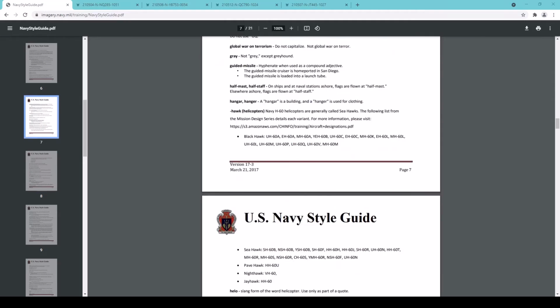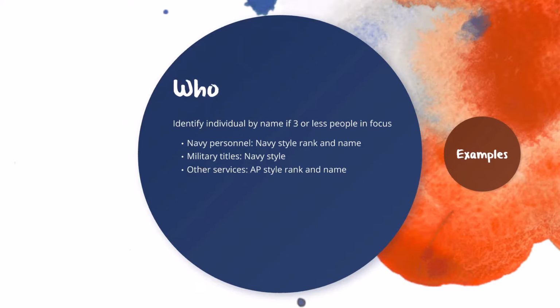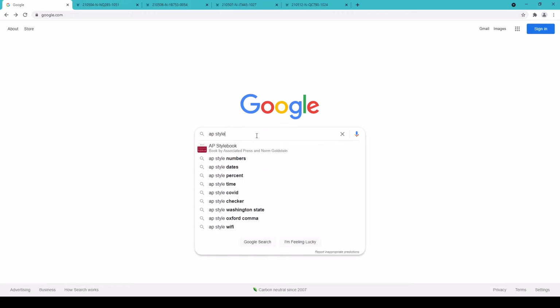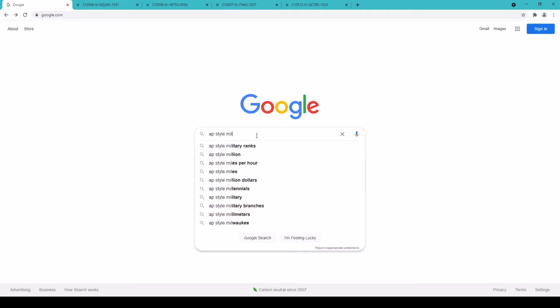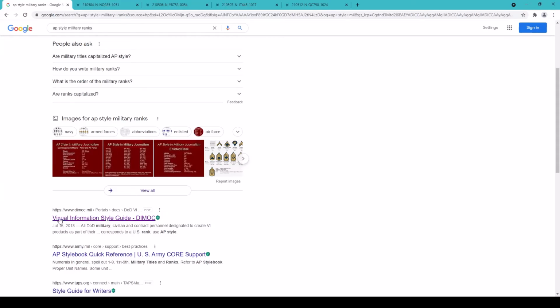Lastly, you can scroll to where you can find information on the identification of sailors pay grades E1 through E3 and the community variations. For other military services, you use AP Style rank and name. To search for AP Style rank, run a search for AP Style military ranks and scroll to the DIMOC Visual Information Guide.